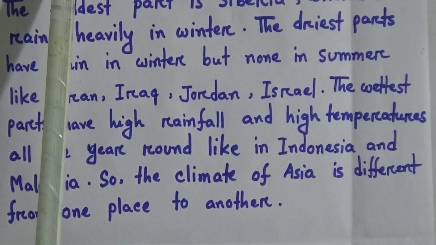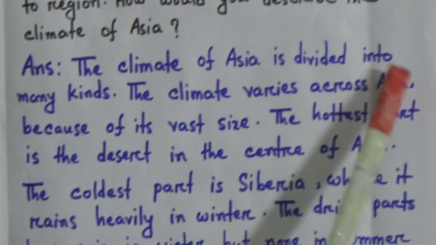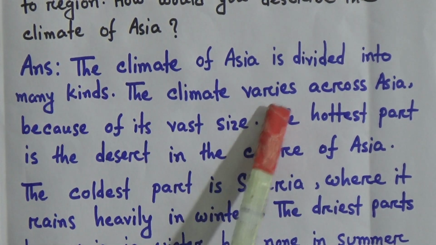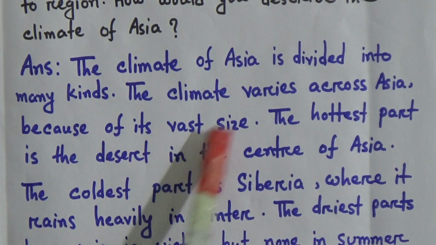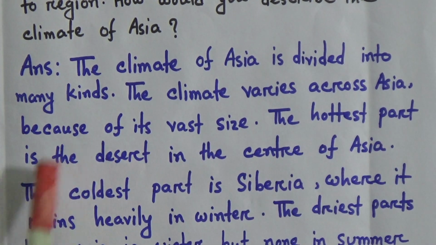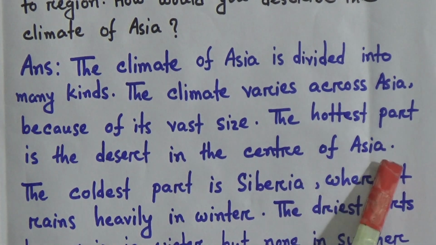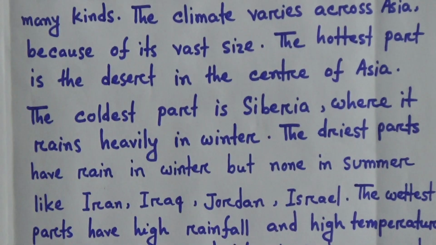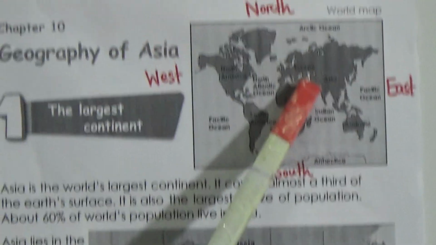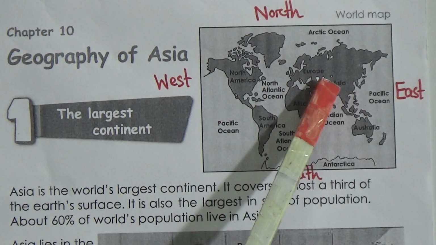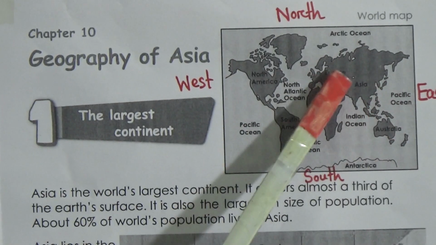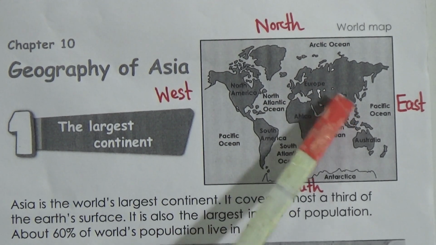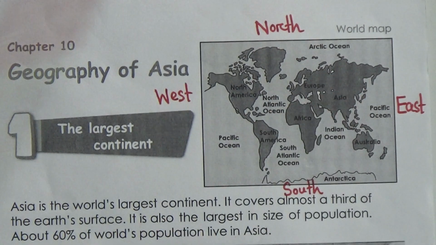Student, we know that the climate of Asia is different in different areas. It is divided into many kinds. The climate varies across Asia because of its vast size. The hottest part is the desert in the center of Asia. Student, there is a desert in the middle part of Asia. We know that it is a hot place, extremely hot in the day and extremely cold at night.